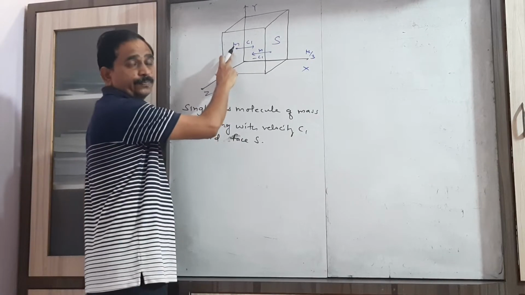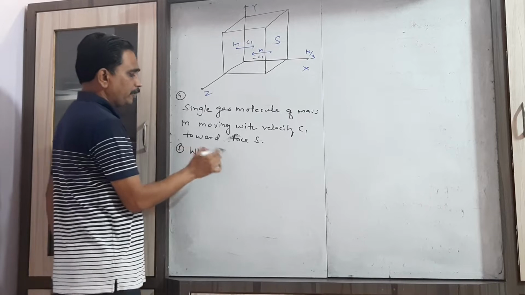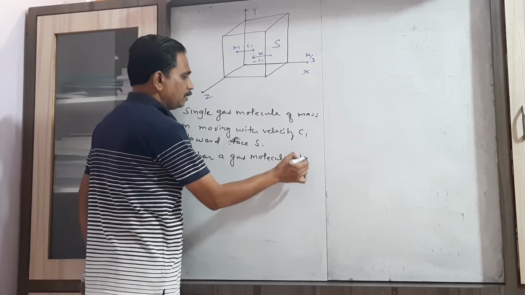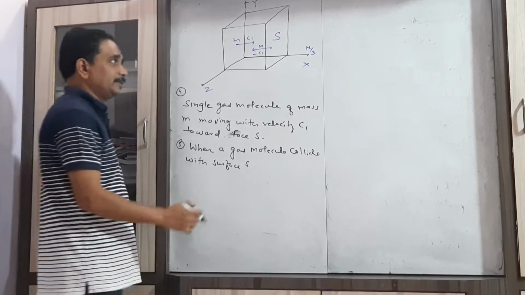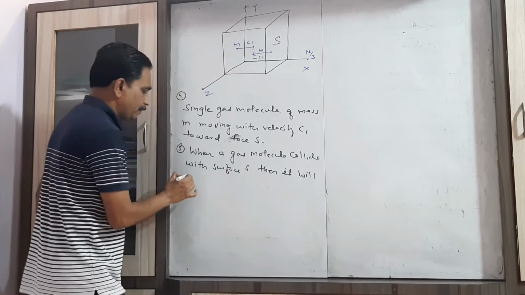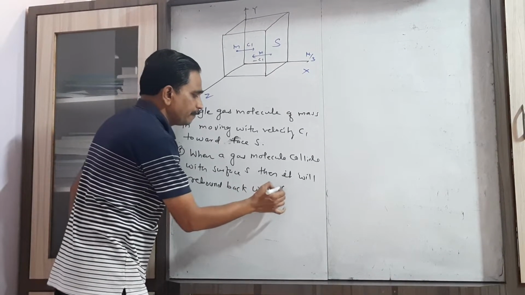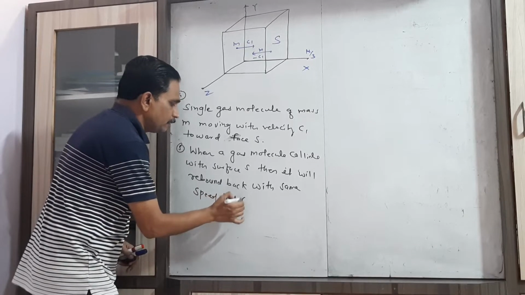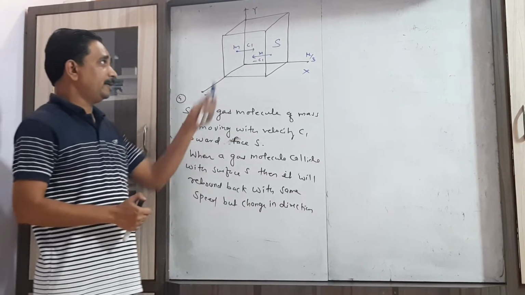Now, when this gas molecule collides with the surface S, it will rebound back with the same speed but with a change in direction. So let us see from the figure.